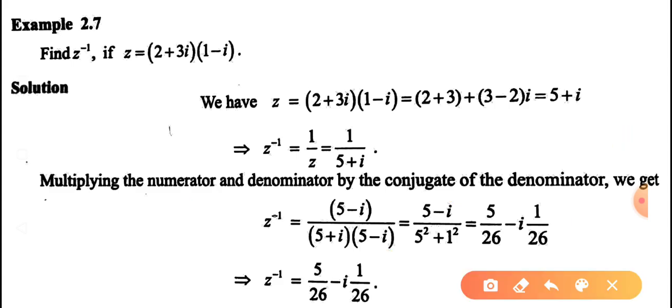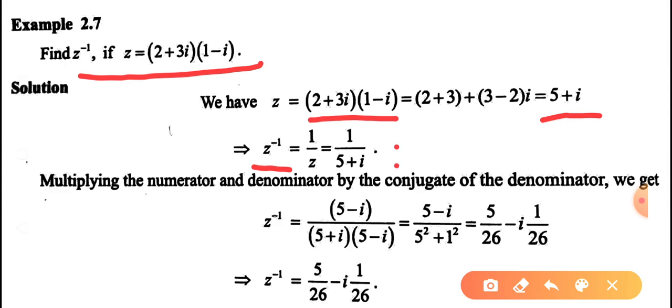Once again, listen. Our question is to find Z inverse if Z equals (2 plus 3i) into (1 minus i). First we multiply these two complex numbers. We get the answer 5 plus i. This is our Z. Next, Z inverse means 1 by Z, so 1 by 5 plus i.